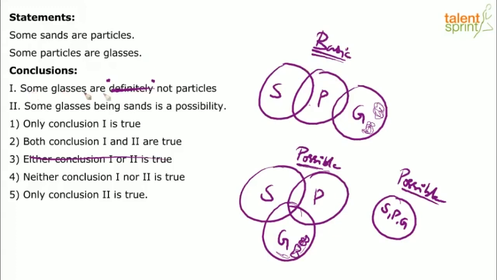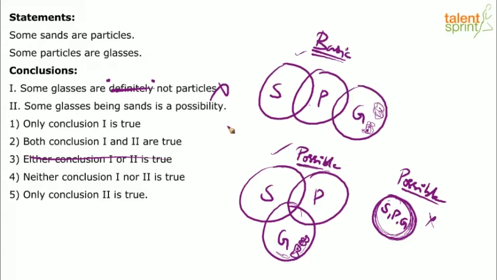So the first conclusion, some glasses are not particles, has satisfied the basic diagram, has also satisfied this possible diagram, but you see it fails in this one because here all the glasses are particles. There is no difference between glasses and particles. All the glasses you see are particles, but the conclusion says some glasses are not particles. Can you prove that? Do we have even one glass which is not a particle here? No, all the glasses are particles, which means the conclusion clears the basic diagram, clears the first possible diagram, but fails in this one. And because it has failed in one of the diagrams, it is false. Remember, a conclusion has to follow each and every diagram possible. You getting it? So conclusion number one does not follow.